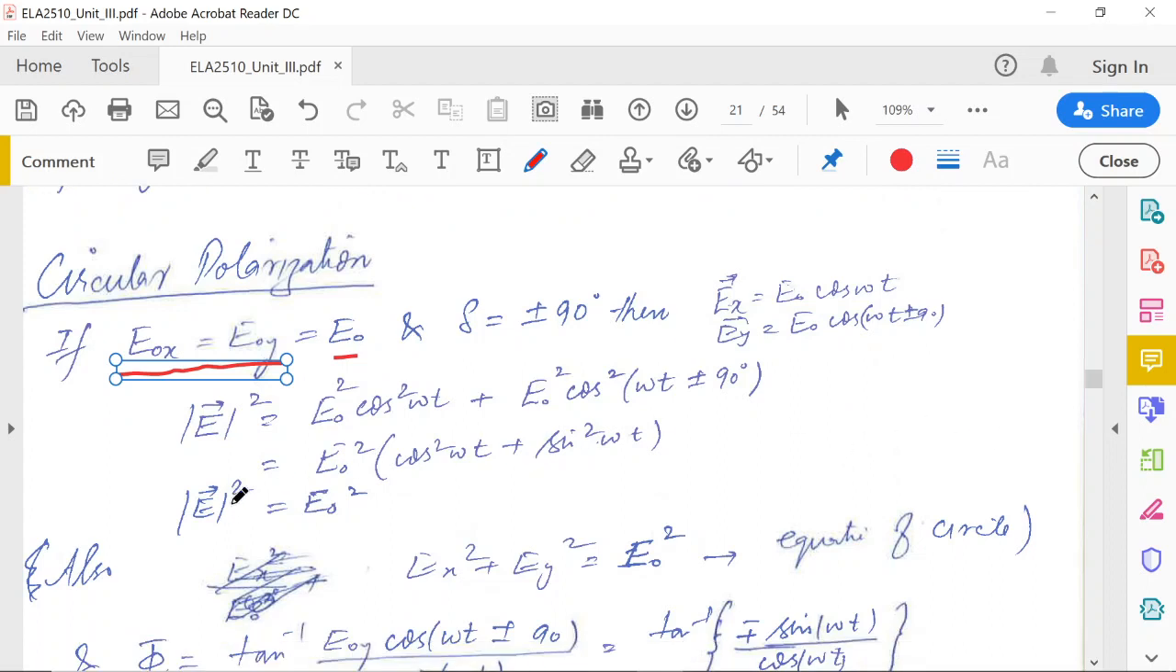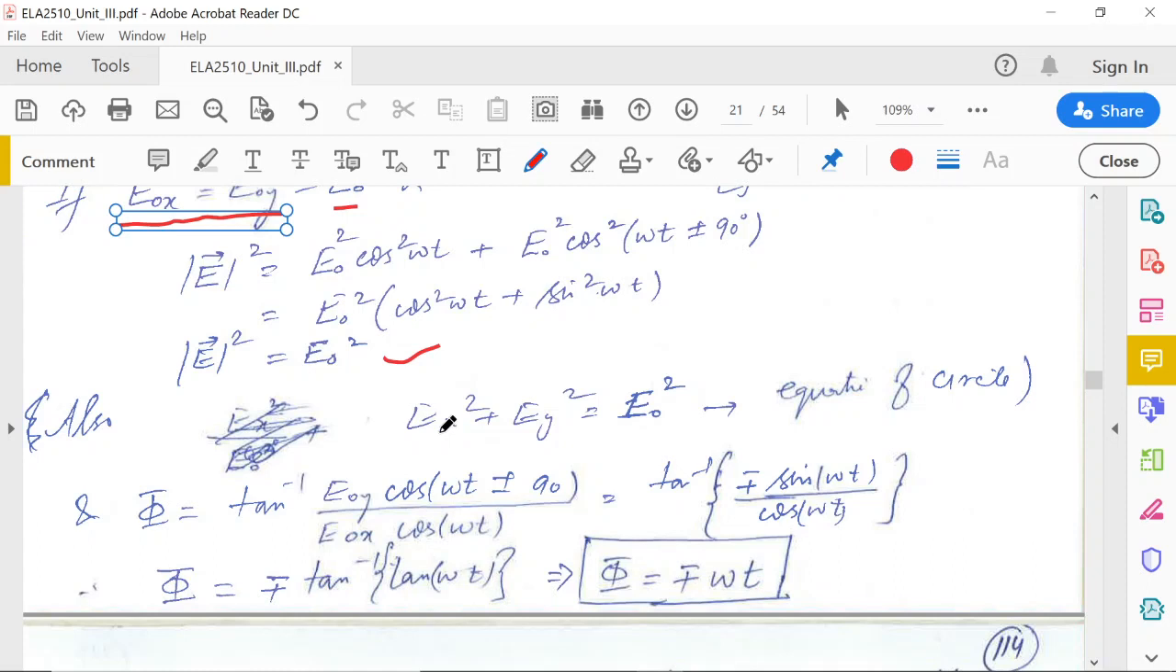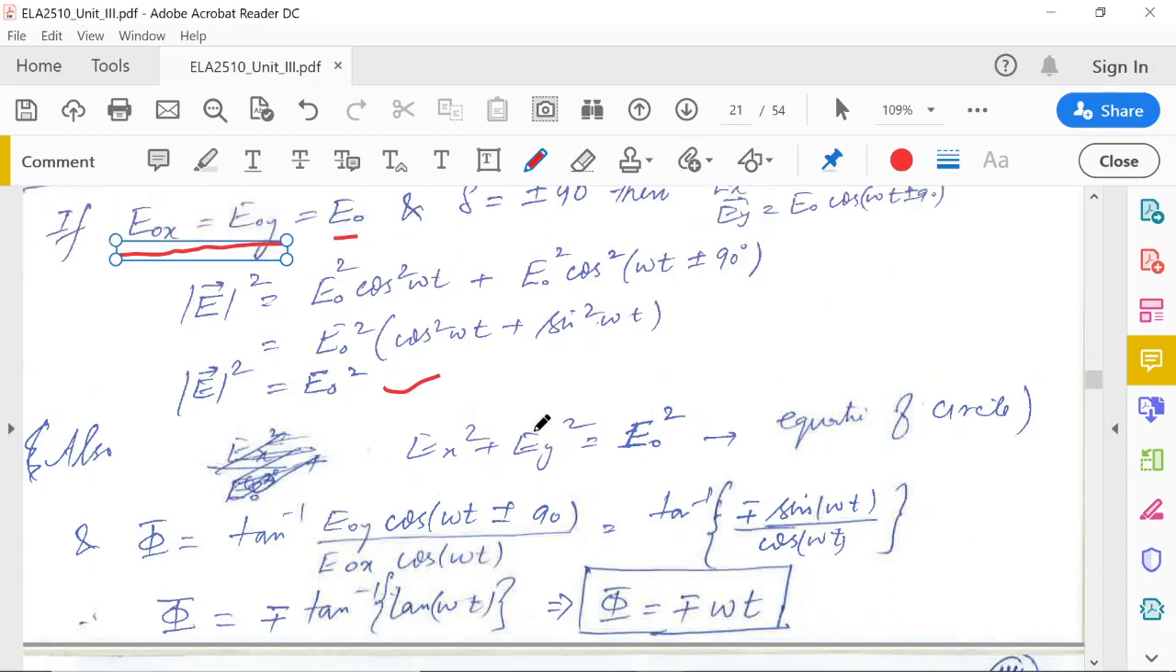Now if we take the magnitude, because these two magnitudes are the same, we can take it out here, and this will become cos square omega t plus sin square omega t, and you have the E naught. So now the magnitude is independent of time. It remains fixed. As time passes, the magnitude remains the same. Also, you can say that Ex square plus Ey square equals E naught square, so it will be an equation of a circle, like x square plus y square equals some constant a square.